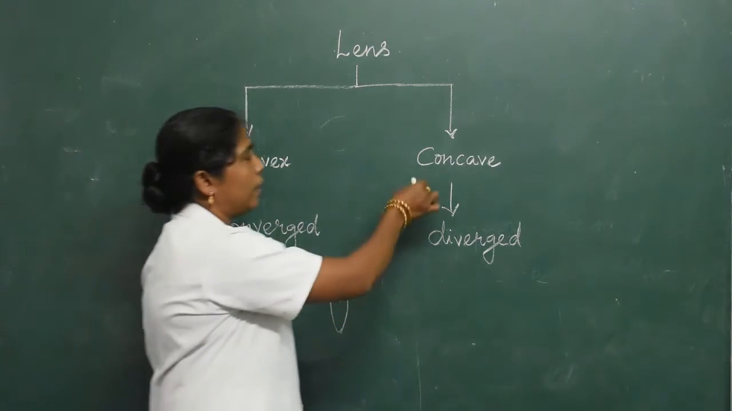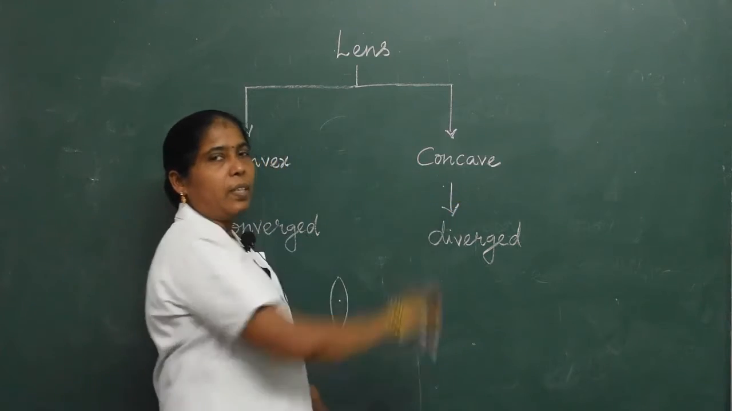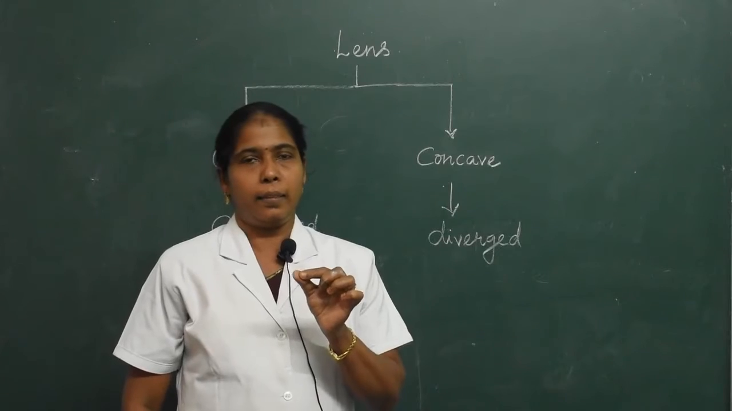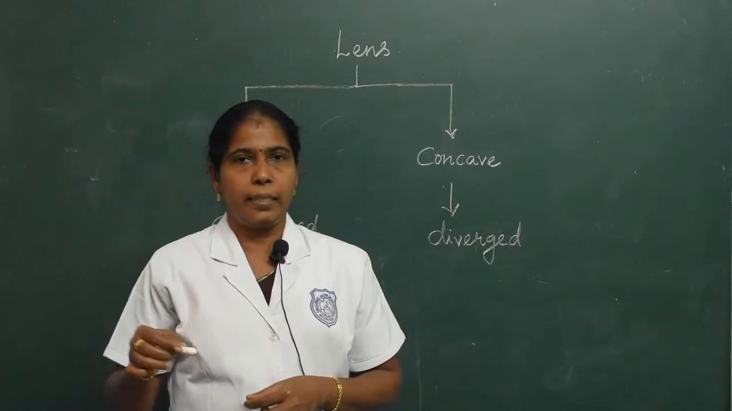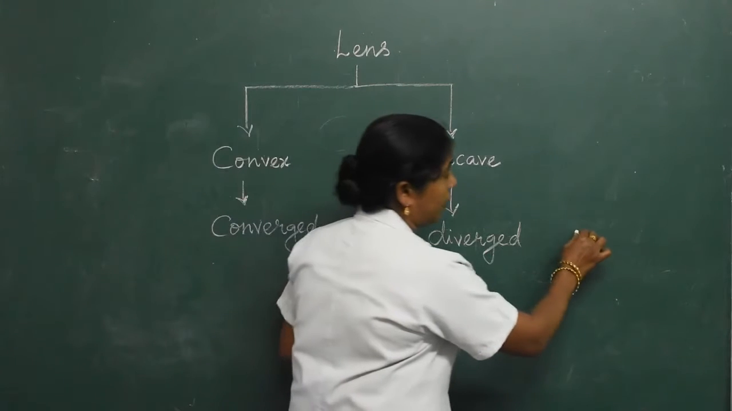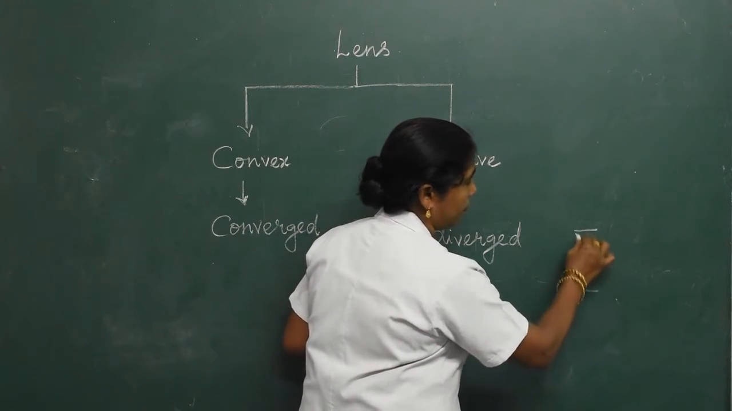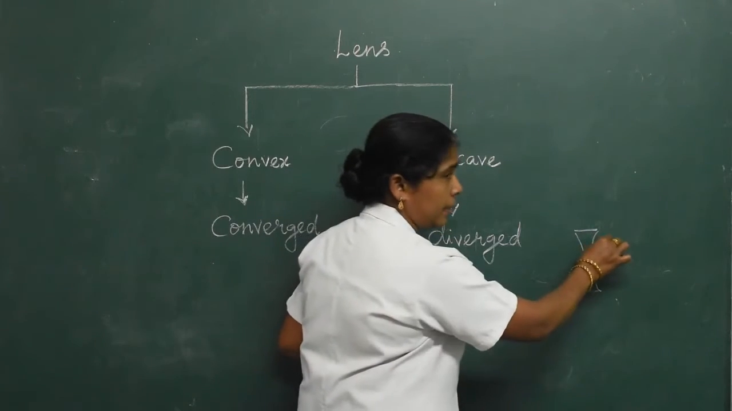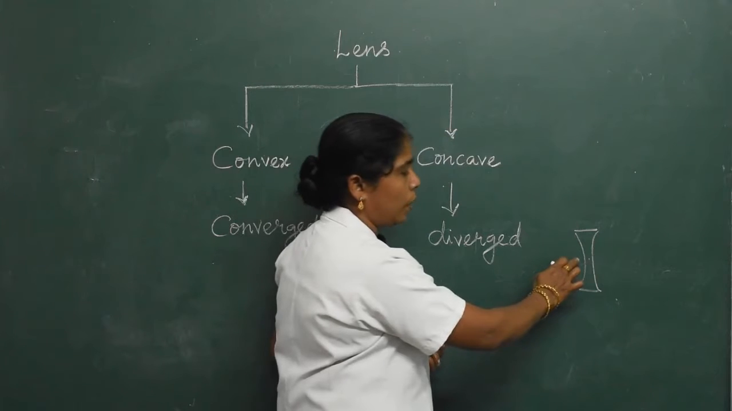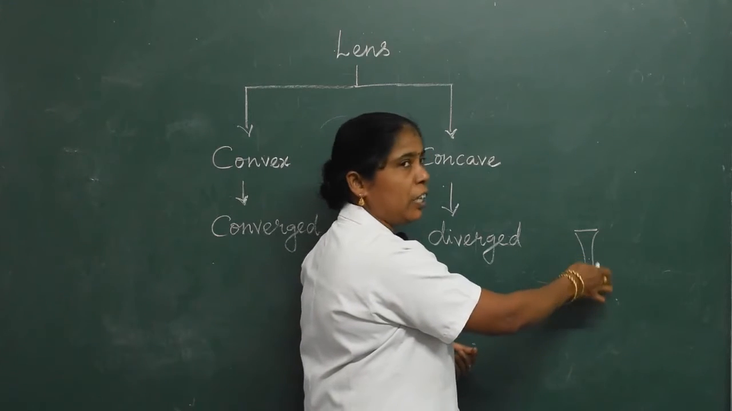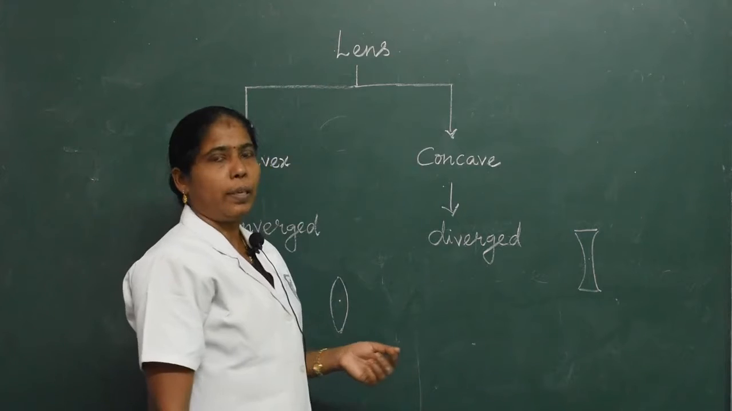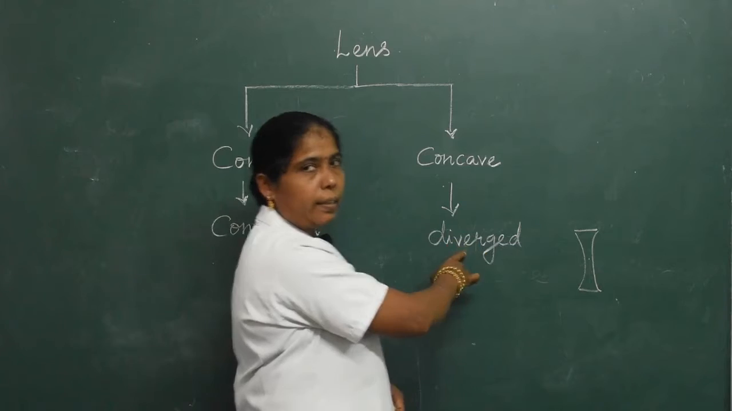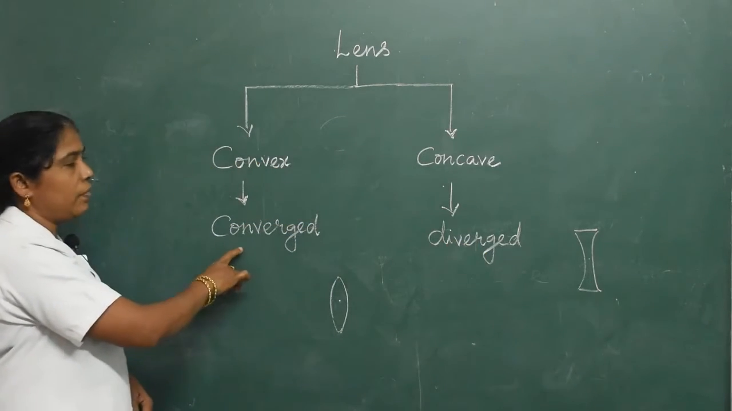Next, concave lens. It is bounded by two spherical surfaces, thinner in the middle and thicker at the edges. When a beam of light passes through a concave lens, it is diverged. So, it is called a diverging lens. Concave lens is called a diverging lens and convex lens is called a converging lens.